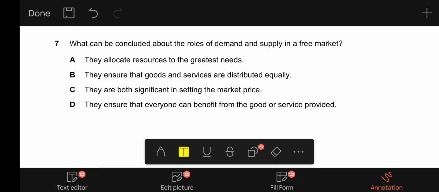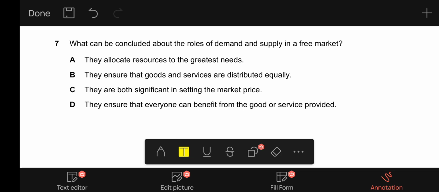7, it says, what can be concluded about the roles of demand and supply in a free market? A, they allocate resources to the greatest needs. No, it is incorrect. B, they ensure that goods and services are distributed equally. Again, incorrect. In a free market, they are not distributed equally because goods are only provided to those who can afford them. So it does not result in equality.